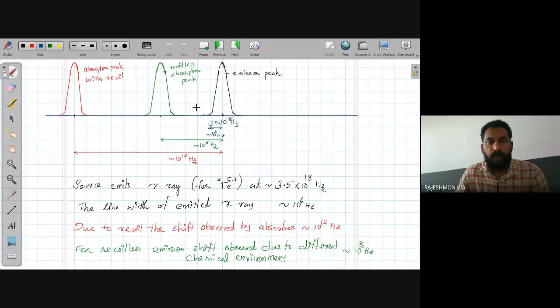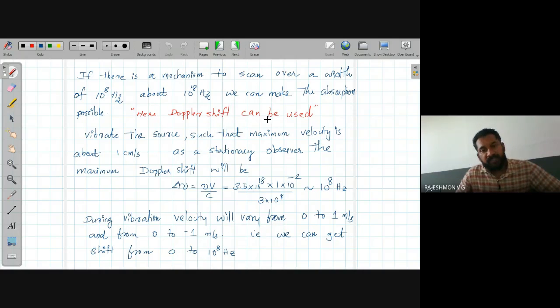If we reduce the recoil, still there will be a shift of around 10 to the power 8 hertz due to the different chemical environment. Then also there is no chance of resonant absorption, because the emitted gamma ray has this frequency, and the frequency needed for absorption is in this range, and these two differ by around 10 raised to 8 hertz. So in order to get a resonant absorption, we can again use Doppler shift. Earlier it was a nuisance, but here Doppler shift is useful for us.